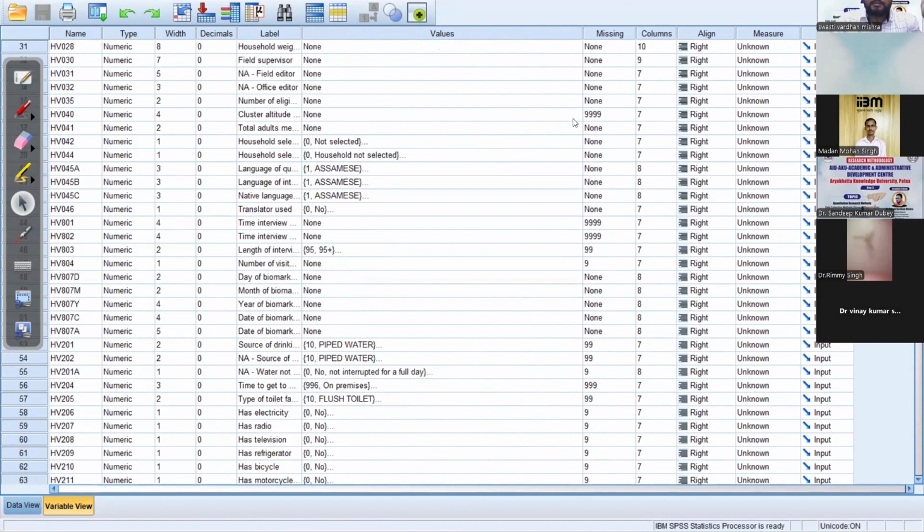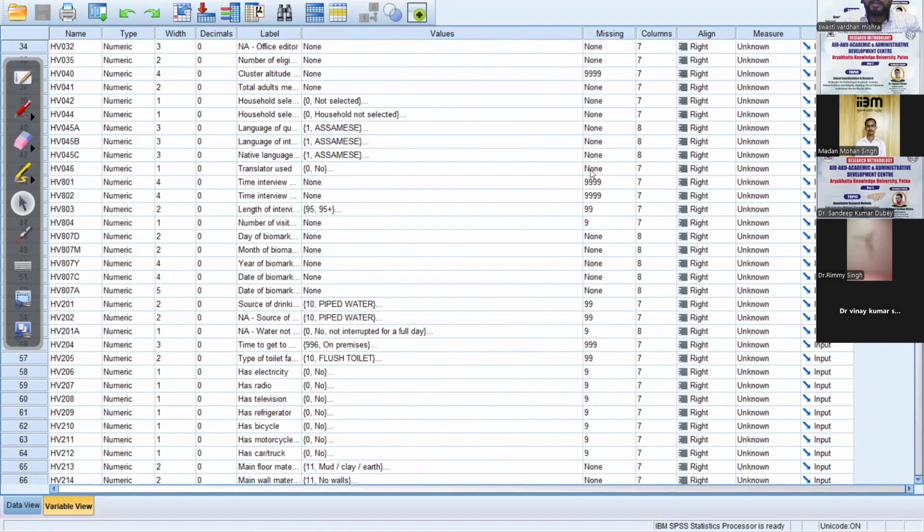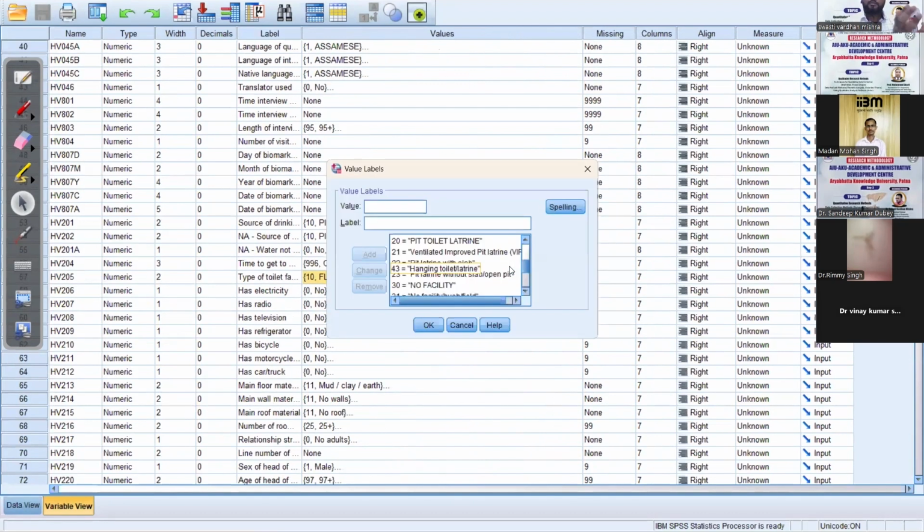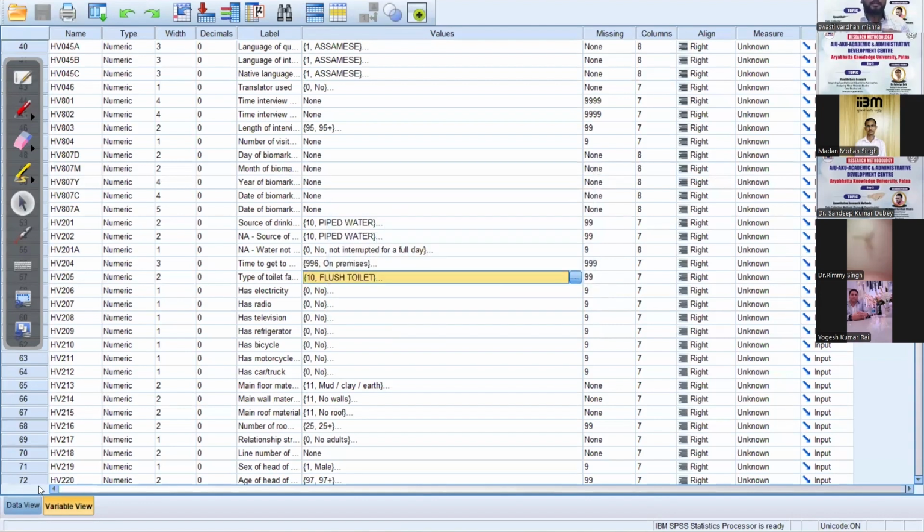See this: household selected, household non-selected, flush toilets, the variables. There are so many categories. You cannot feed category names. If you feed category names in Excel, you cannot use them in any statistical software. You need to code this. And how do you codify this? Like this.